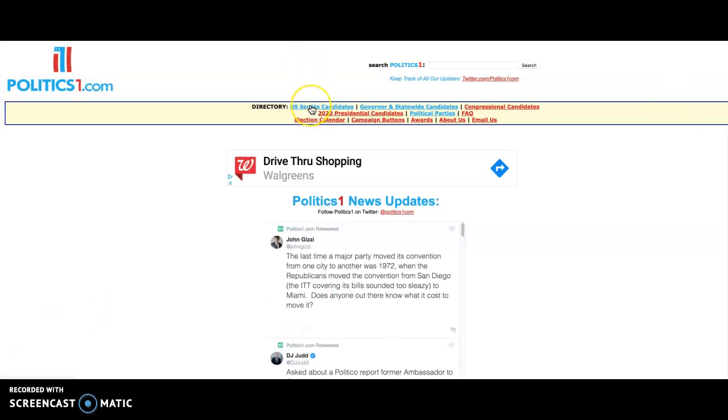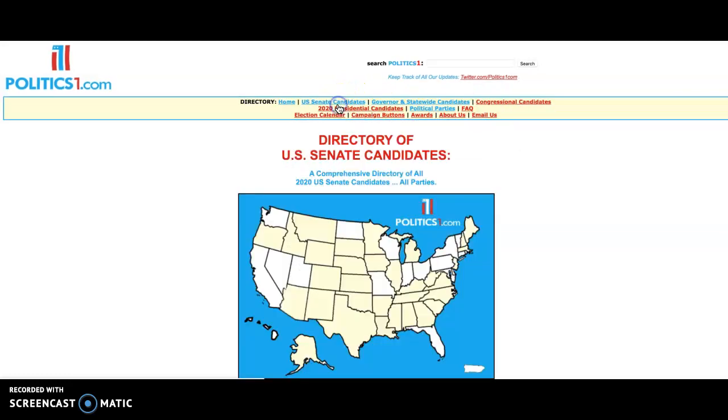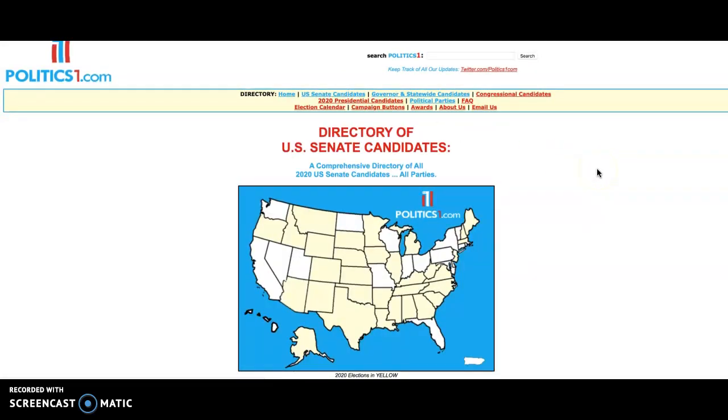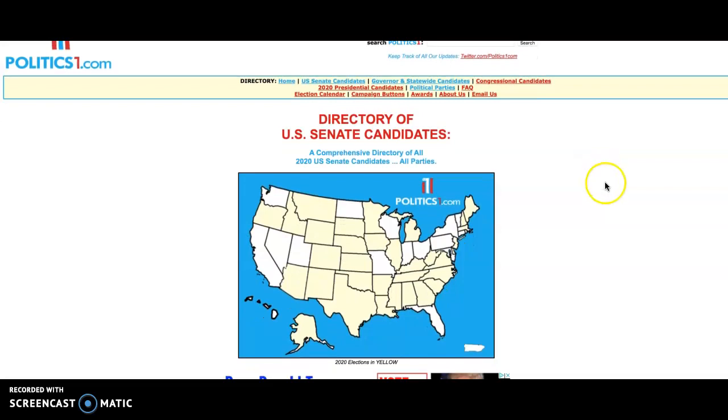So, for example, you want to see who's running for the United States Senate. It doesn't matter which one you click on. It doesn't matter if you click on Senate. It doesn't matter if you click on governor, congressional candidates. It takes you to the same map. So we're going to click on that one right now. And here you have a great map of the United States. And I'm just going to click on the great state of Illinois.